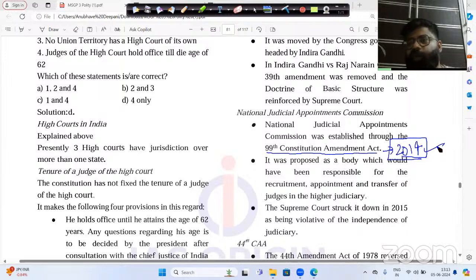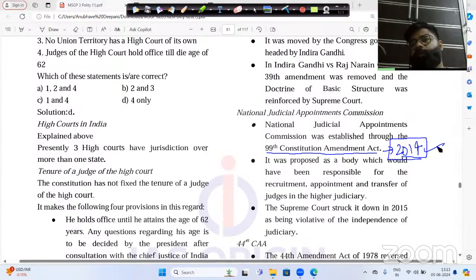Now, in the year 2014, the Narendra Modi government came into power for the very first time, and Dr. Ravi Shankar Prasad became the Law Minister of India. Ravi Shankar Prasad said that the Chief Justice of India or the senior-most Supreme Court judges give advice on which High Court judges should be appointed as Supreme Court judges. So there is a chance of corruption, because the judges could recommend people who are their relatives, family members or in their friend circle. That means Ravi Shankar Prasad in short said that there is a problem of nepotism and corruption in the appointment of Supreme Court judges. That's why Ravi Shankar Prasad